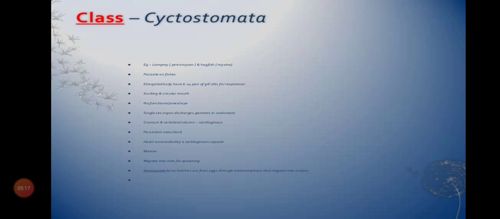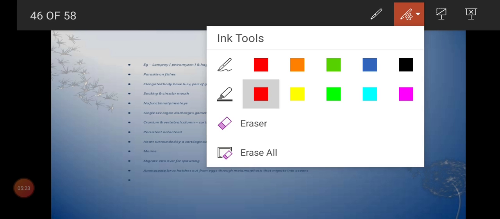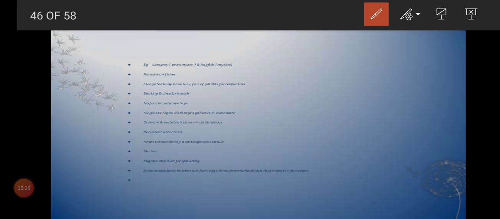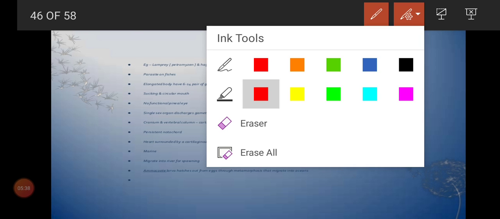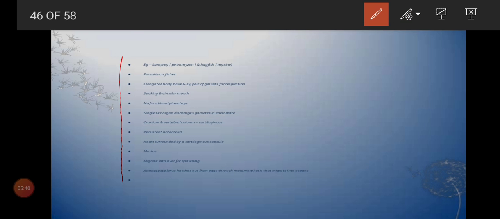So now we'll come to the cyclostomata. Cyclostomata is a class that comes under the Agnatha. Agnatha comes under the vertebrates. Is that clear? Vertebrates have two divisions, Agnatha and Gnathostomata. Under Agnatha only Cyclostomata comes. Is that clear? So Cyclostomata comes under the Agnatha.